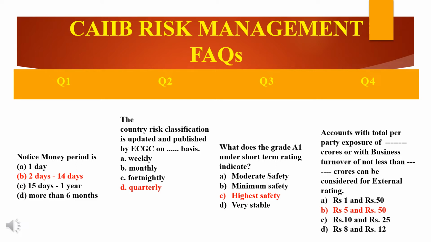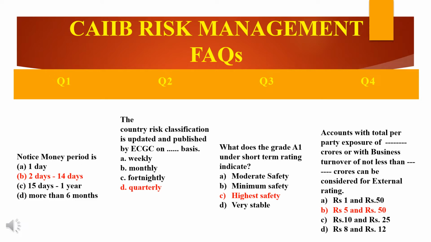So the answer for this is D, quarterly, because the ECGC publishes the country risk classification on a quarterly basis. It will not publish on a monthly, weekly or fortnightly basis. Instead, it will publish on a quarterly basis. So without wasting our time, we should tick the answer quarterly in your exam.